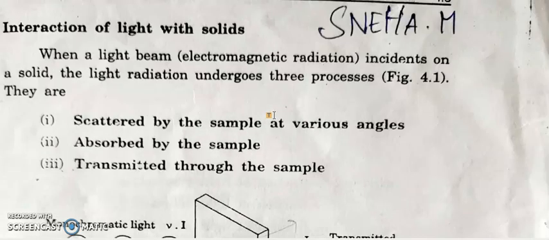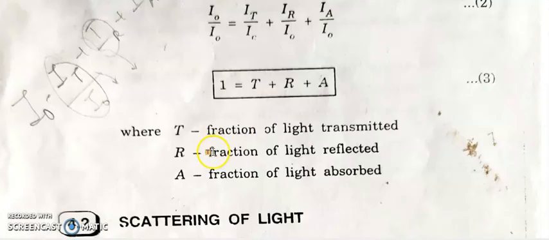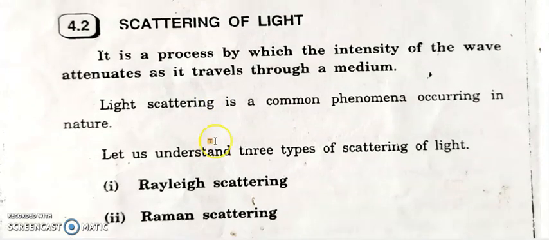When the light falls on the material, light may be scattered or absorbed by the material or transmitted by the material. These three processes happen. What is scattering of light? Scattering is the process by which the intensity of a wave attenuates as it travels through a medium. So what is meant by scattering? When the light falls on any material or any object, there is a variation in its intensity. That is called scattering.